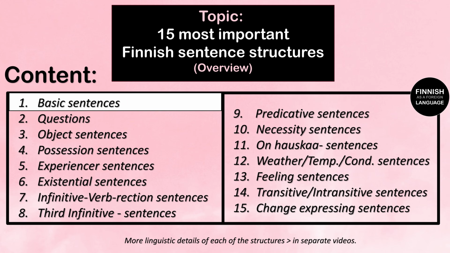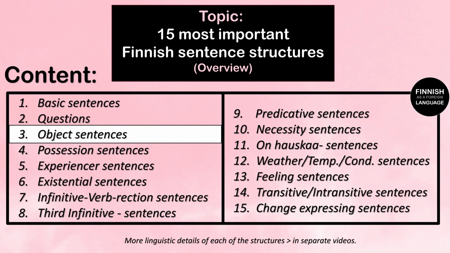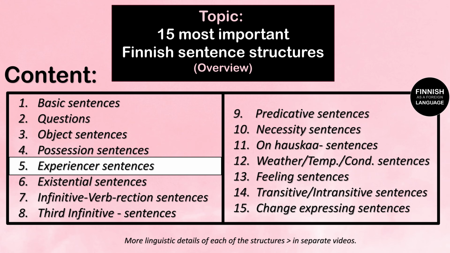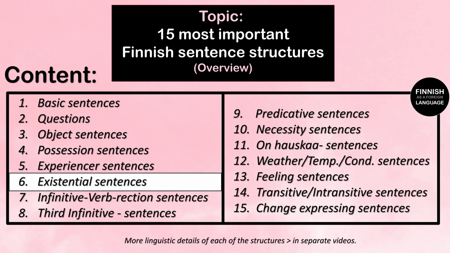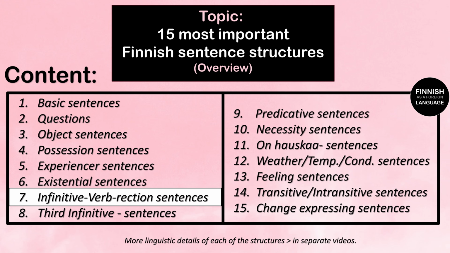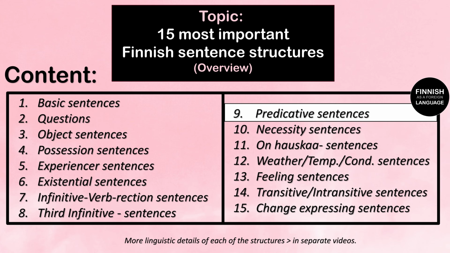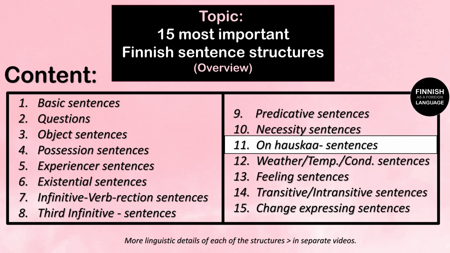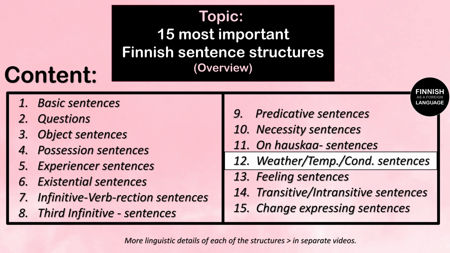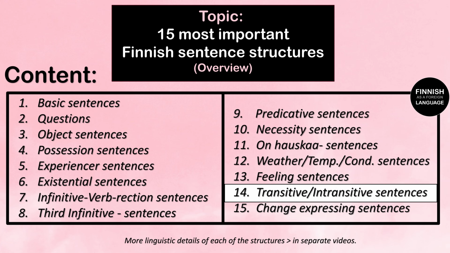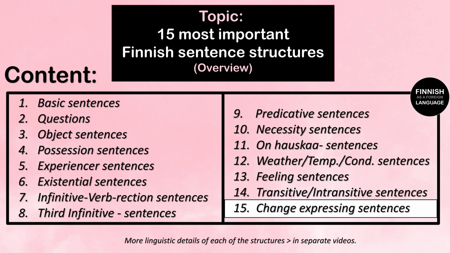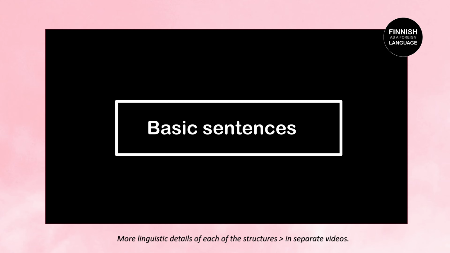We are first going to focus on basic sentences, then questions, object sentences, possession sentences, experiencer sentences, existential sentences, infinitive verb construction sentences, third infinitive sentences, predicative sentences, necessity sentences, on-house-car sentences, weather, temperature and condition sentences, feeling sentences, transitive and intransitive sentences, and change expressing sentences. So let's start with the first one, basic sentences.